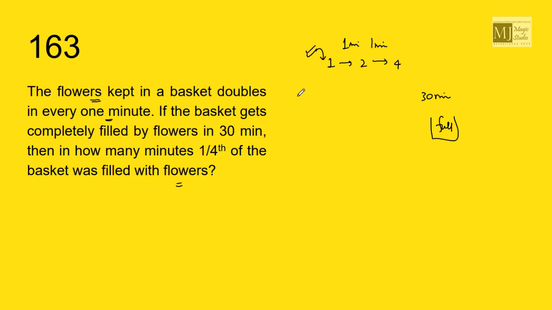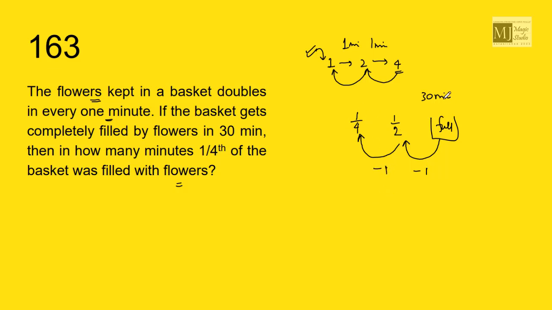Just look at this example. After 2 minutes, we have 4 flowers. Then if we go back, in 1 minute less, we have half of 4. In 1 minute less, we have half of 2. So if this is full, in 1 minute less, we will have half filled. And again in 1 minute less, we will have 1/4, that is half of half.